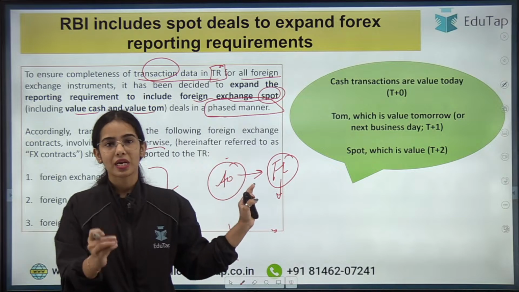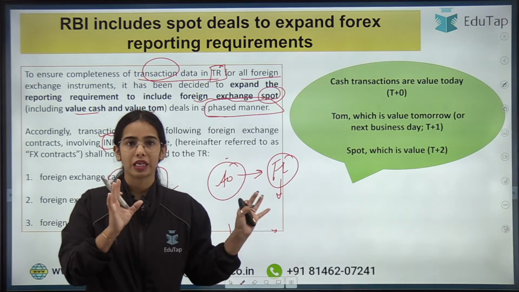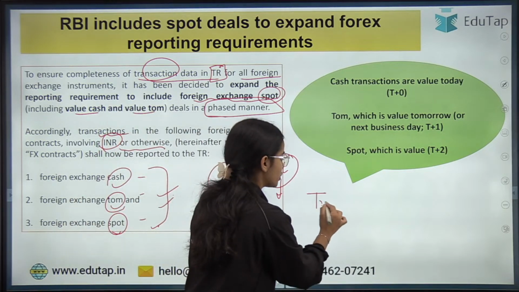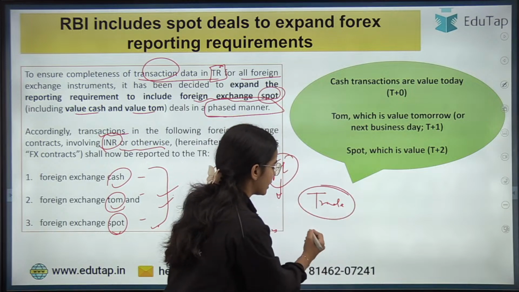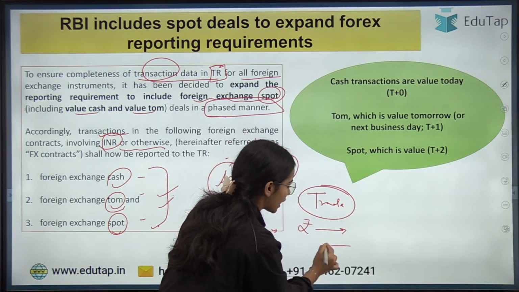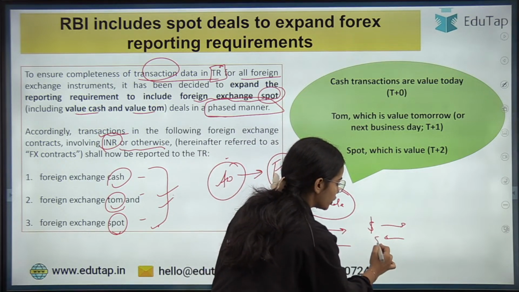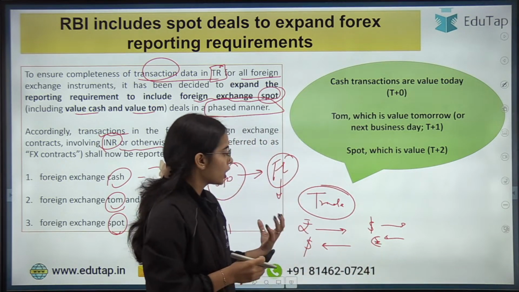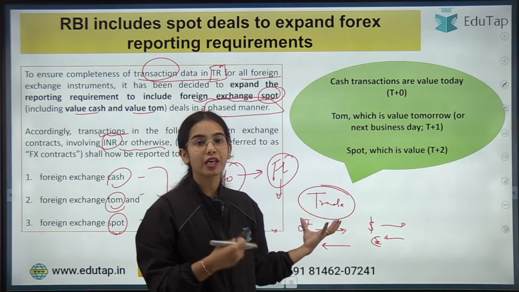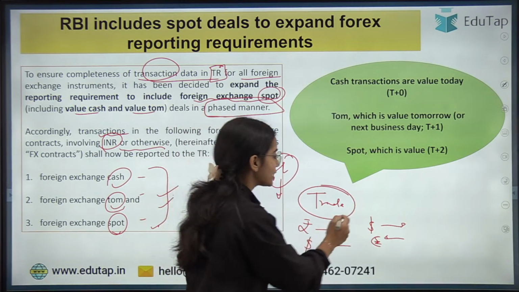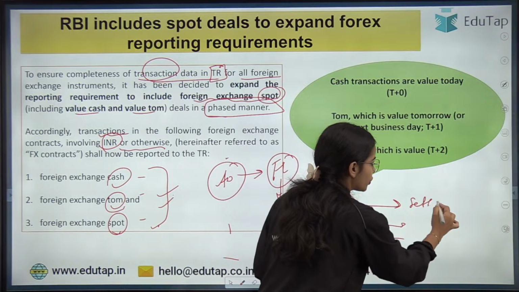So the cash transactions happen on the same day. Let's say today you have released the trade request that I want to give my rupees and I want to get my dollars, or I want to give the dollars and I want to get euro. So this is the trade request that you have generated, and this will be settled today only.